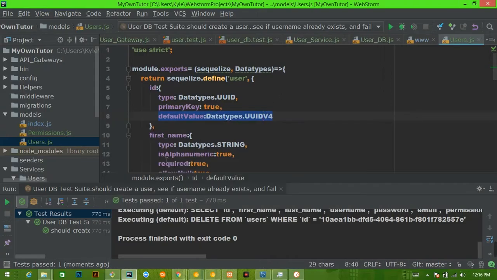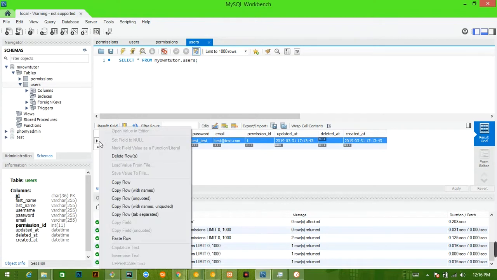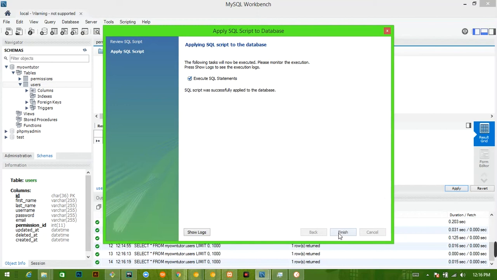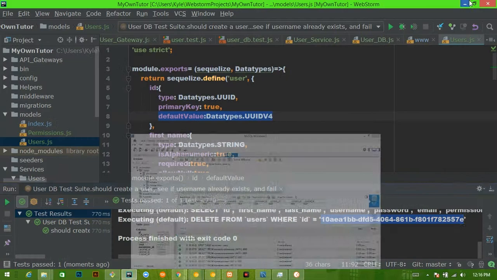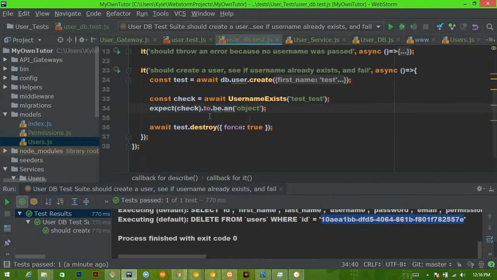it deletes it right away. Okay, so now if we look at our database, we see that it did place in this UUID version 4 here, and then it deleted them. So that's good. Real quick, if you have this in your database, delete it now. So we'll go ahead and delete this row. All right. But either way, if we run this test now in UserDB, it will actually pass because it is returning an object.